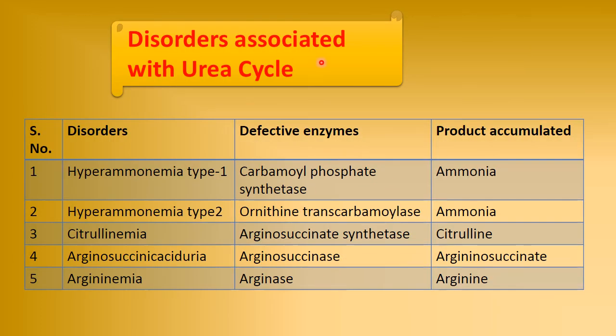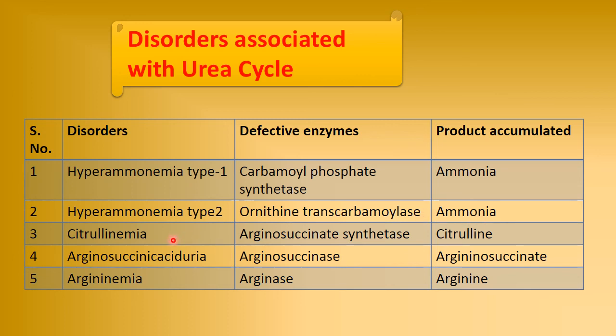Now lastly we come to the disorders associated with the urea cycle. These are all inborn errors because of enzyme deficiency. There are five disorders. The first is hyperammonemia type 1, where ammonia is increased and the deficient enzyme is carbamyl phosphate synthetase. Then hyperammonemia type 2, where the deficient enzyme is ornithine transcarbamylase and ammonia is increased.